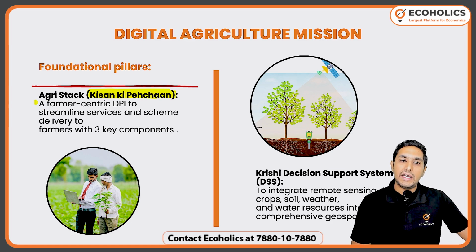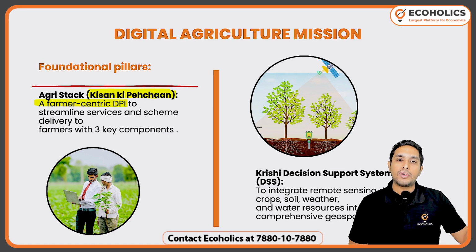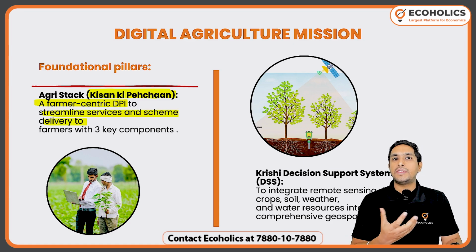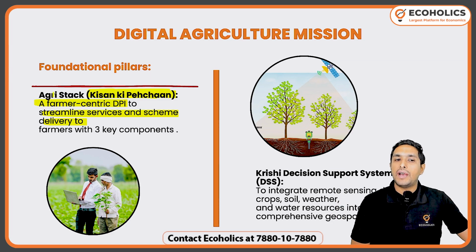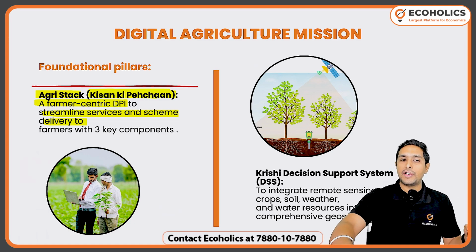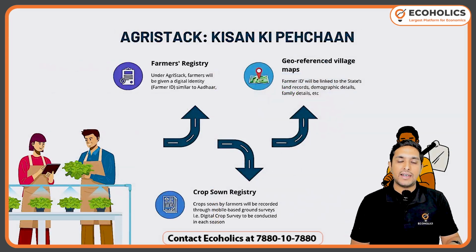And ultimately, you have to understand what exactly is going to be the most important thing. I'll be telling you about the components also, but we just need to understand that there are various schemes for the farmers. So for various farmers, if we have so many schemes, how do we identify the farmers? So that is why we have the AgriStack system. So this is quite important. I'll certainly be first of all covering what we have under the AgriStack system, then I'll be moving to the Krishi decision support system.